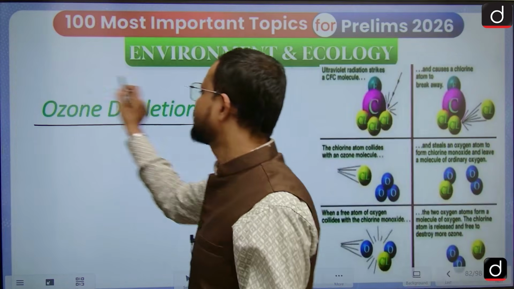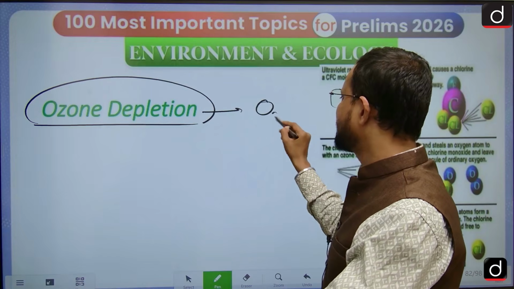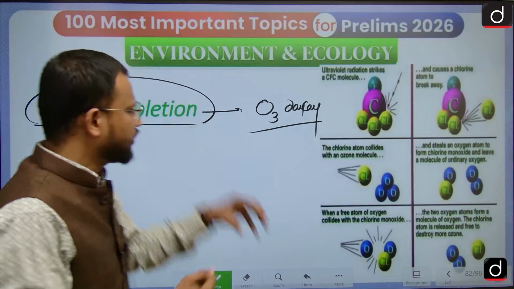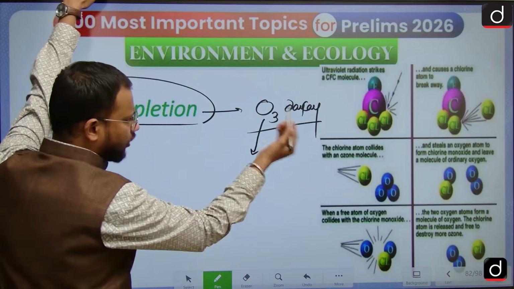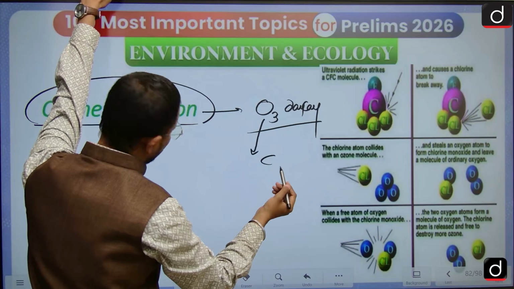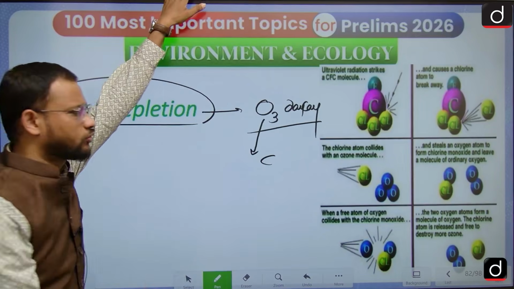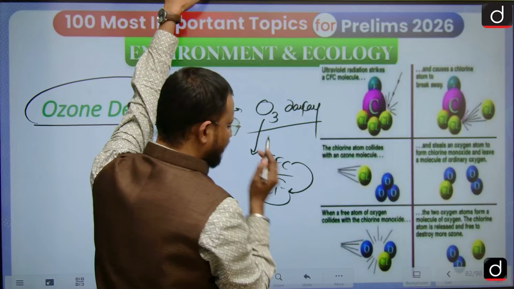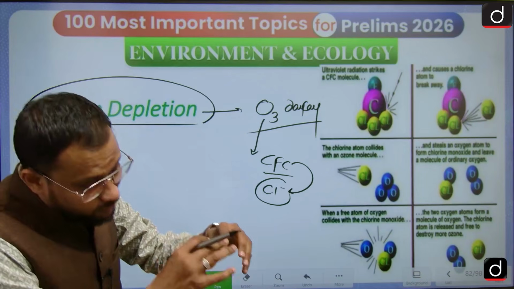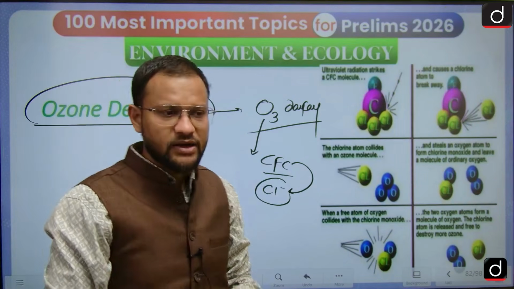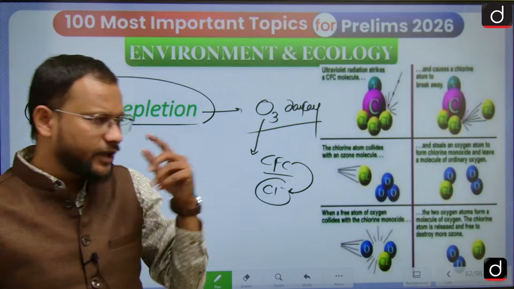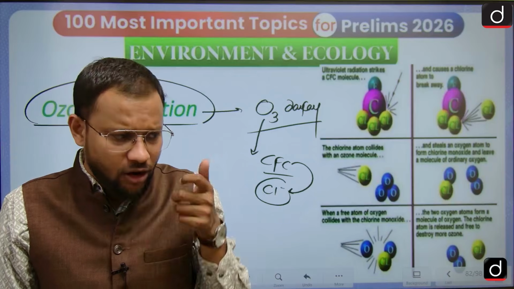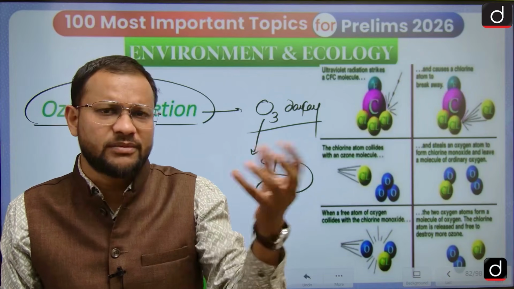So ozone depletion is simply a process where there is decay of the ozone, O3 molecule. That ozone decays because of chlorofluorocarbon, which reacts with the chlorine that is released after the decomposition of CFC with the help of stratospheric clouds. This CFC is in use in AC, refrigerators, or as a foaming agent, or cleaning agent in the medical industry, or maybe some other purposes also.